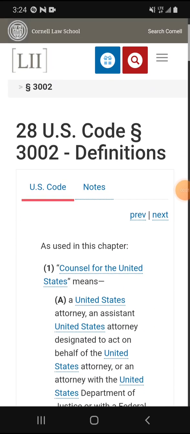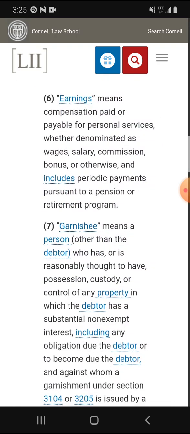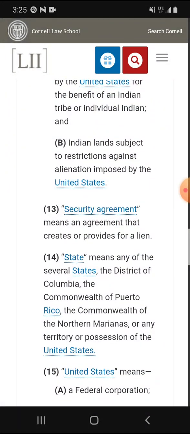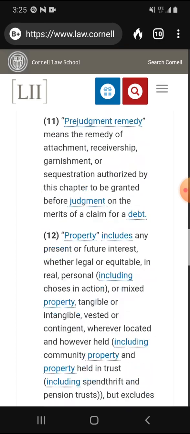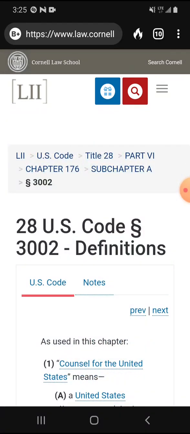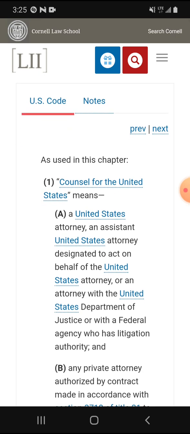A video earlier showed some stuff regarding what's in 28 U.S. Code 3002 definitions. And what we talked about earlier was the United States means a federal corporation. But there's some other stuff. You guys got to read this whole thing. This is pretty wild. I'll share this in the link. So I'll send the link in here so you can go read this for yourself.